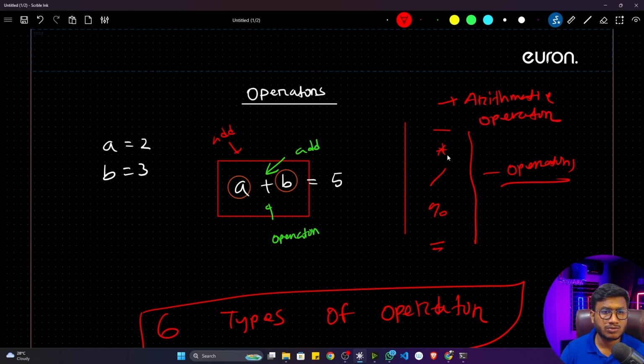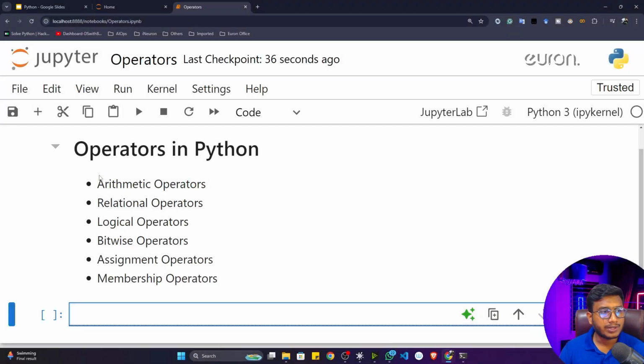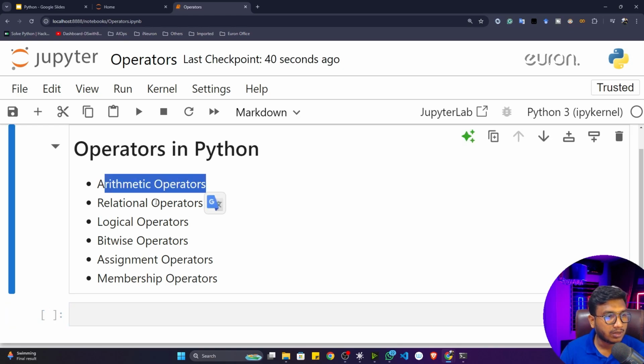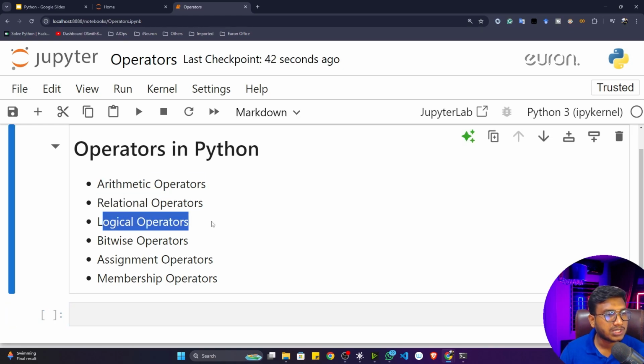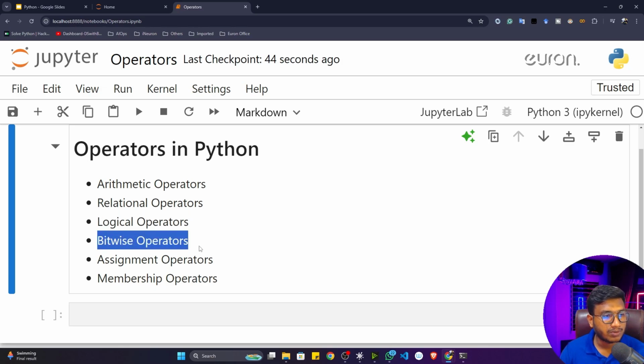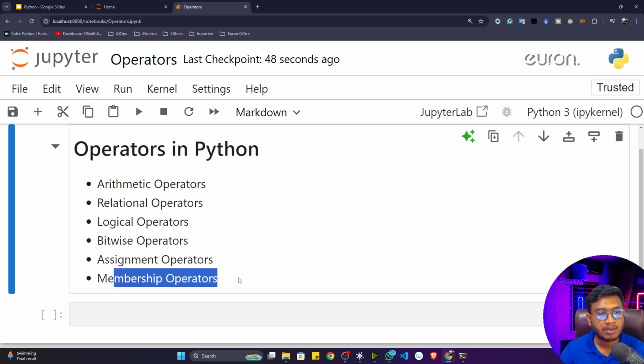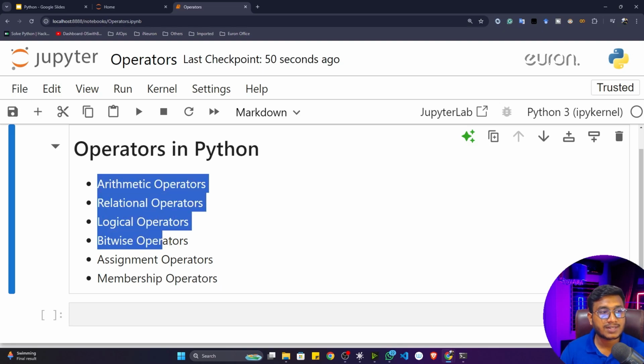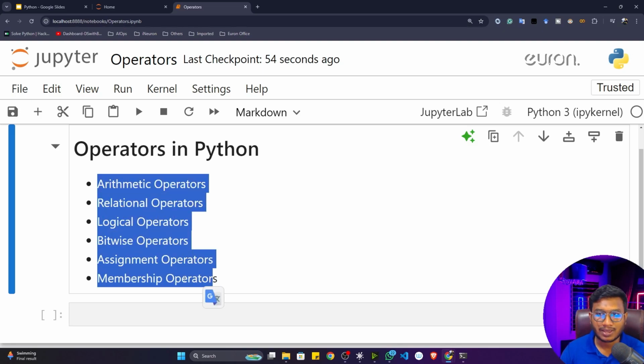Arithmetic operator, because you only use these operators to perform the arithmetic operation. Let's say addition, division, subtraction, multiplication. So now let's go to our code editor and try to understand this operator in detail. You can see inside Python we are having 6 types of operator: arithmetic operator, relational operator, logical operator, bitwise operator, assignment operator, and membership operators. We will be learning these one by one.